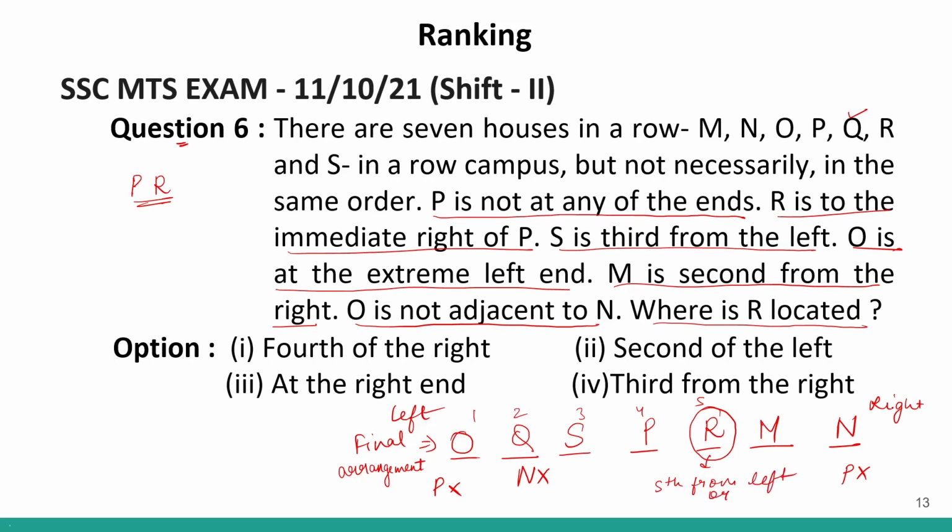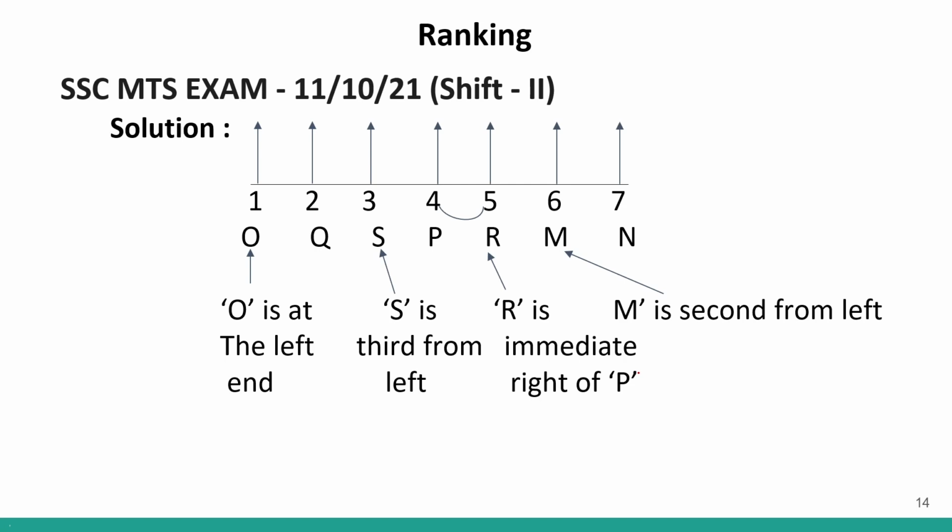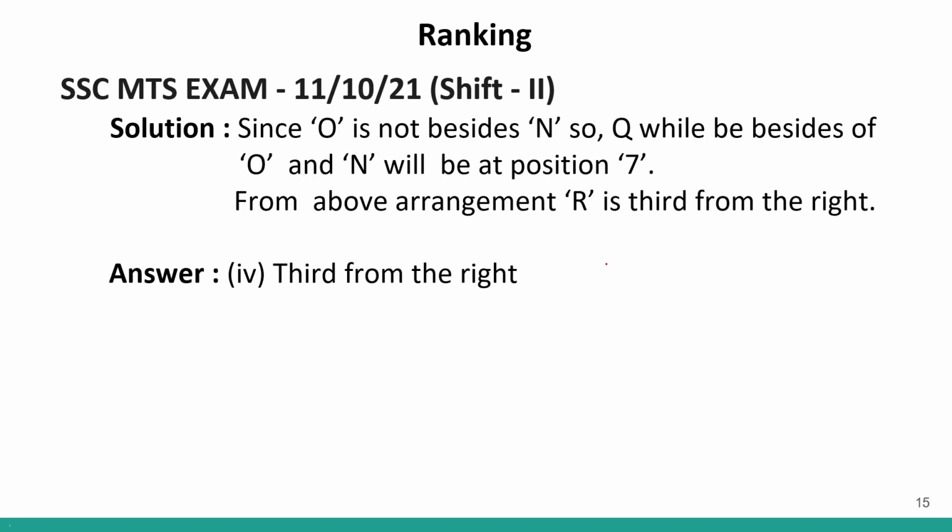Or if you see from right, 1, 2 and 3, we can call it 3rd from right. We can call it either 5th from left or 3rd from right. In the options we have option number 4, 3rd from the right. So this will be my correct answer to this question. Clear? Now, this is the solution. So over here we are explaining the correct sequence and this is the final answer.